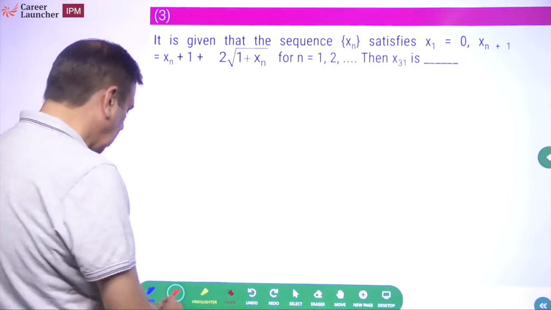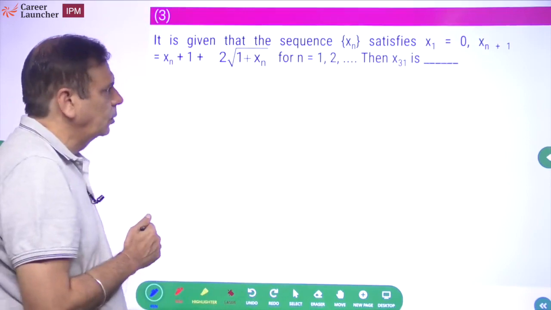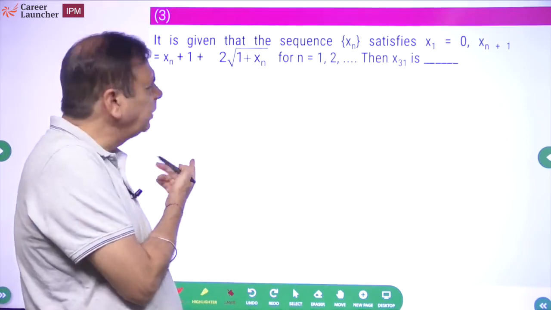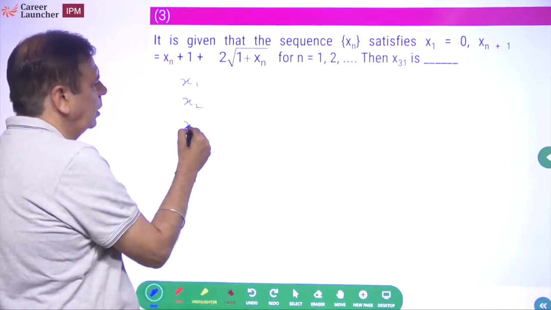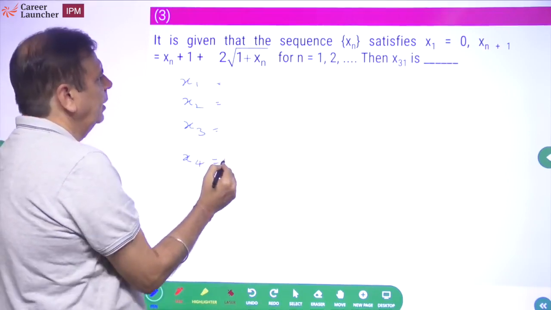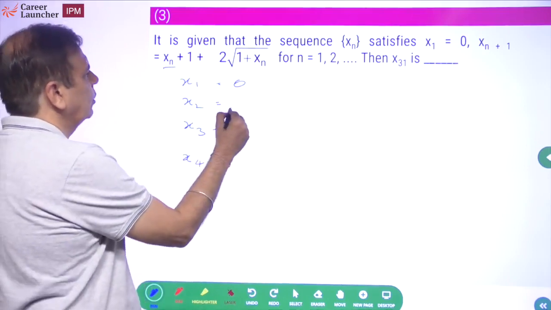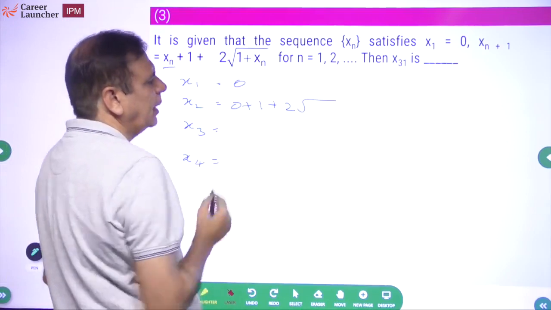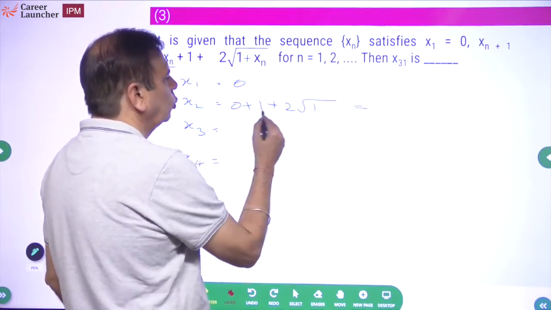Okay. Now, it is given that the sequence xn satisfies this particular pattern. For n equal to 1, what is x31 equal to? Same as the previous one. Let's write down x1, x2, x3, x4 and see if we can identify a pattern. x1 is 0. x2 will be x1, which is 0, plus 1 plus twice the square root of 1 plus xn. x1 was 0, so square root of 1. What does it become? 2 plus 1?